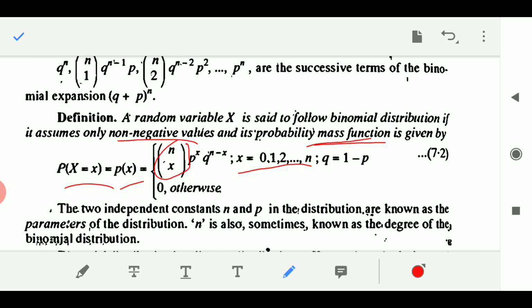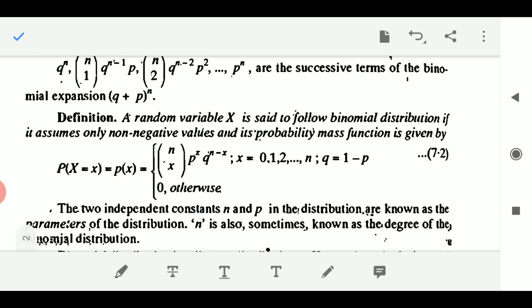Why? Because we are talking about here 0 success case, 1 success case, 2 success case and so on up to n success case, where Q is nothing but failure, which is 1 minus success, and it is 0 otherwise. So this is how we define binomial distribution.